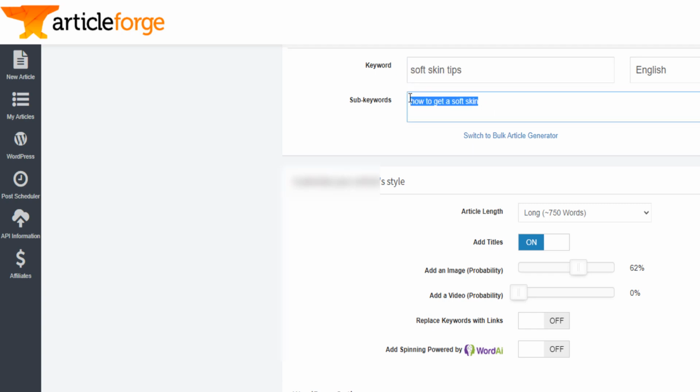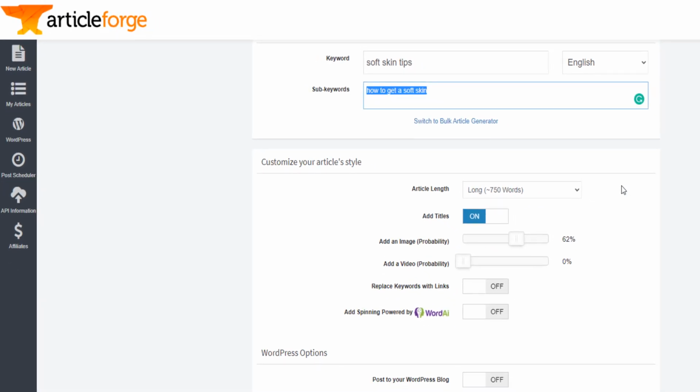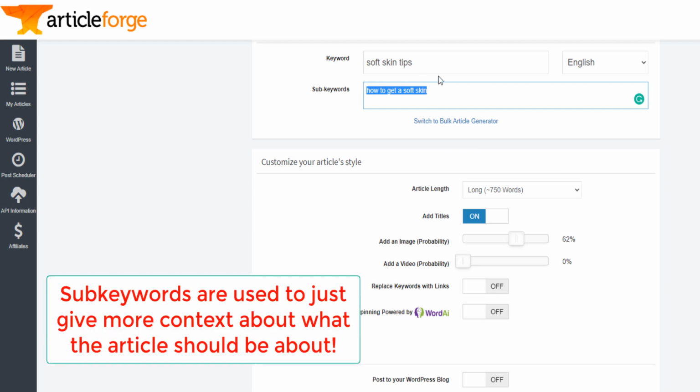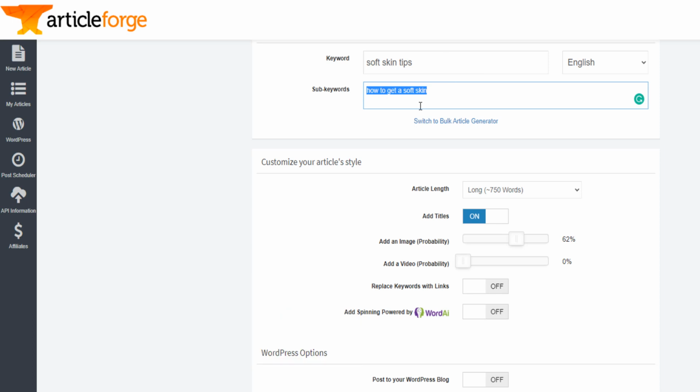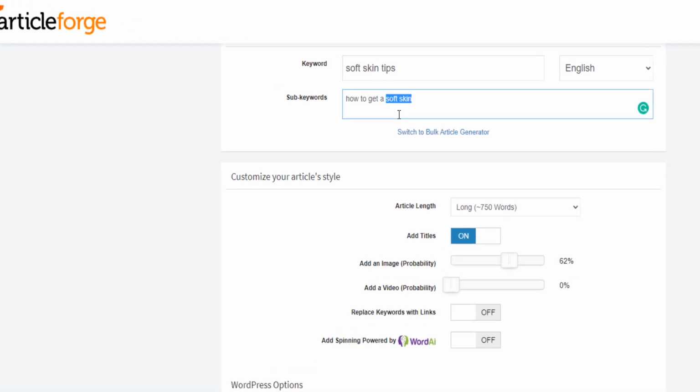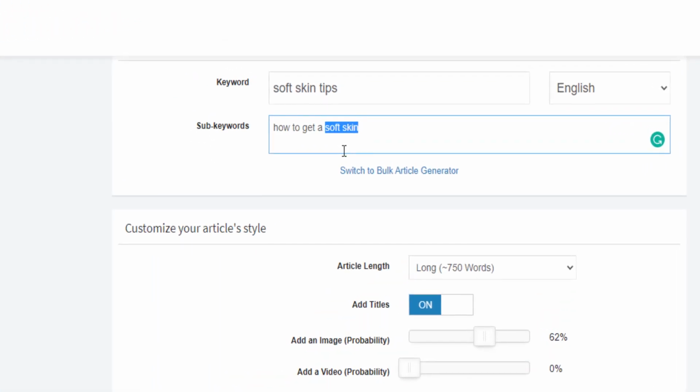In the sub keyword, you usually specify that if you want a specific paragraph to cover that specific line, or you just want to make sure you give more context to the software to write about soft skin. Because here you have soft skin and here you have also soft skin, so the software understands that the whole article should be about soft skin, and it should not move away from this topic.